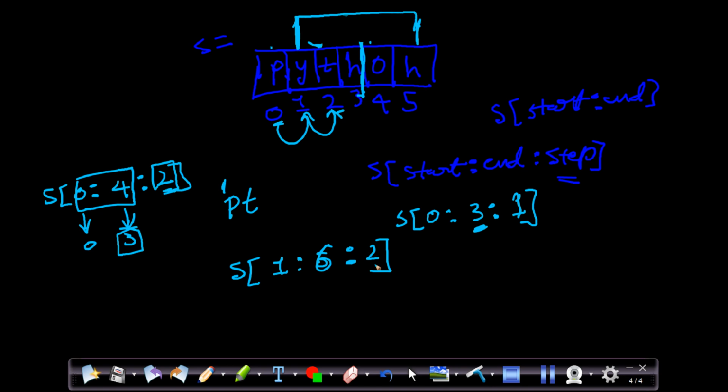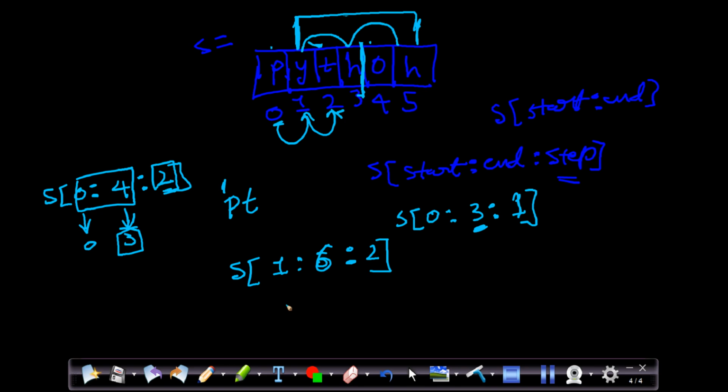And what is the step we have given? 2. 2 means from Y it will start and it will not print the T. It will rather directly go to the H. And from H, again, it will add 2 more steps, right? It will jump 2 more, right? So from H, it will jump to the 5th index. 5th will still be considered because we have given the 6.